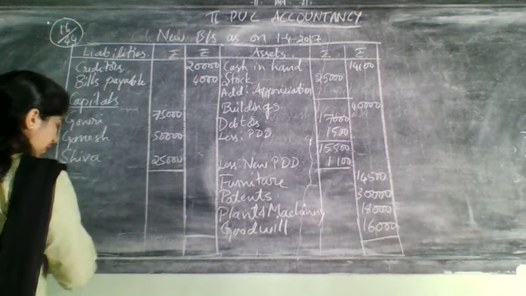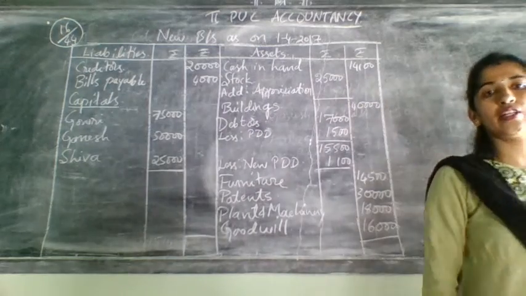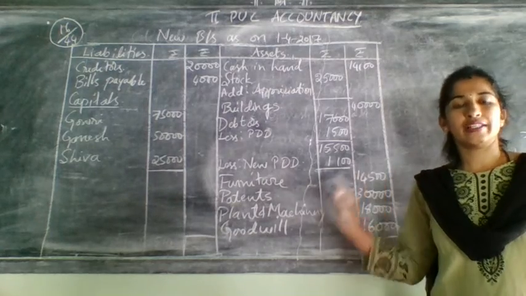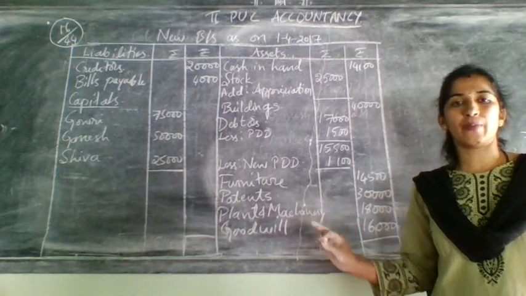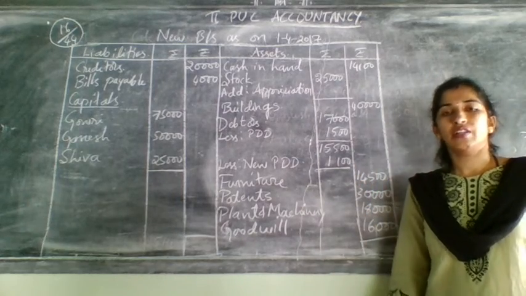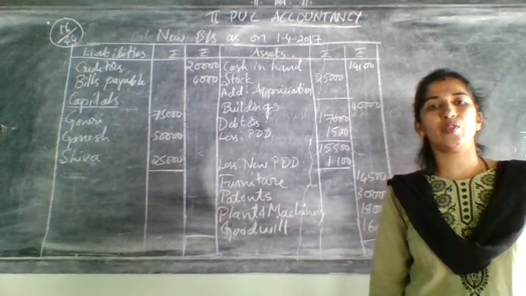If you get the same answer on both sides, if it tallied, then your problem is correct. So this is related to adjustments of partners' capital at the time of admission of a new partner. So here ends your third chapter, that is admission of a partner.